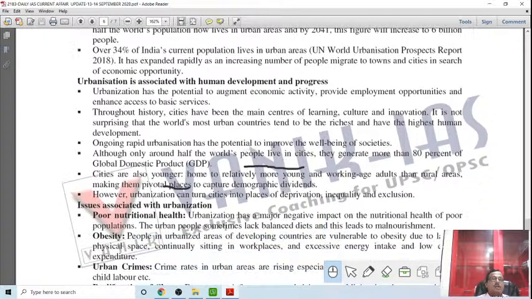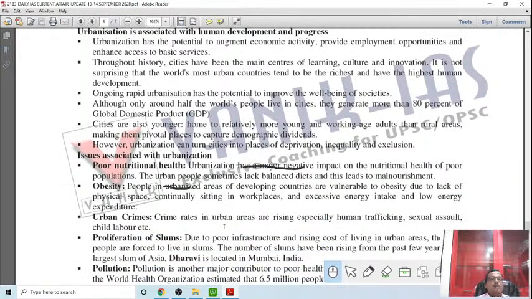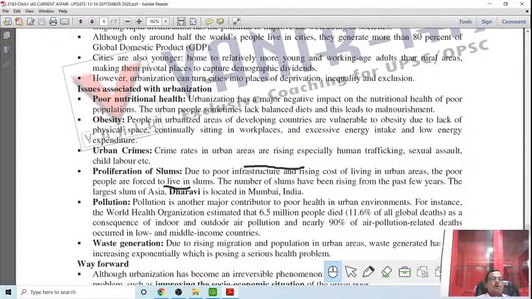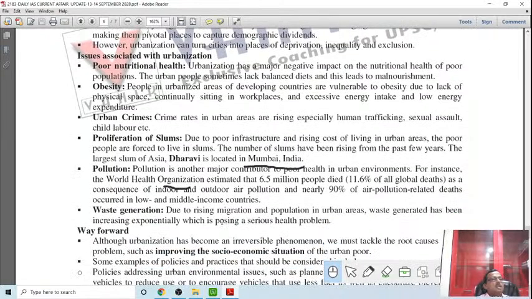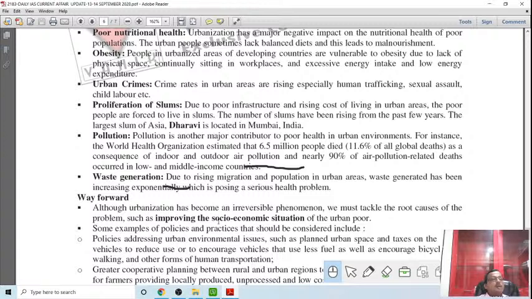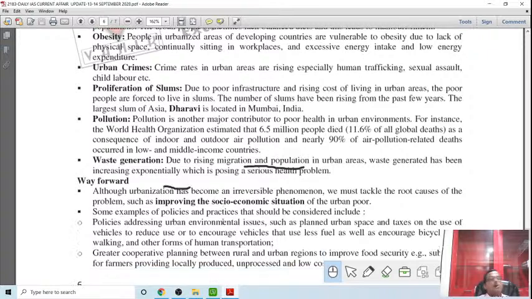But the issue of urbanization challenges: poor nutritional health, obesity, urban crimes, proliferation of slums, pollution, waste generation are the big challenges, and crime also is a big challenge of the urban area. But we cannot stop urbanization. So the way forward: although urbanization has become an irreversible trend, we must tackle the root cause of problems, such as improving the socio-economic situation of the urban poor.